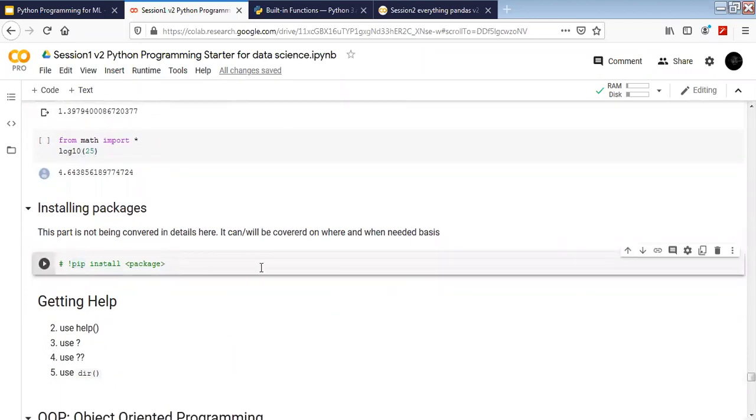Mostly you won't need to install packages on Google Colab. But if you have to install packages on Google Colab, or even if you're working on Jupyter Notebook, you just write it like this: exclamation, then pip install and the name of the package, and it's going to work pretty fine for us most of the time. So basically if you are trying to utilize any package, you can just search for that package. You will be taken to their PyPI website where they are going to give you the instructions on how to install the package. For every package we have to follow the instructions. If there are any specific instructions, we should follow those, or otherwise just using exclamation pip install and the name of the package works pretty fine.